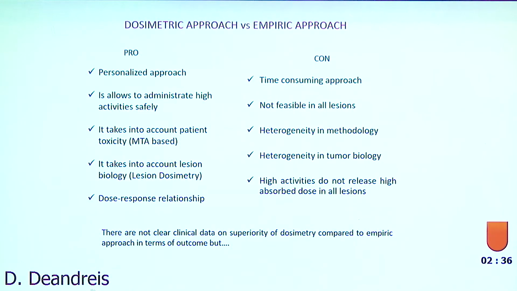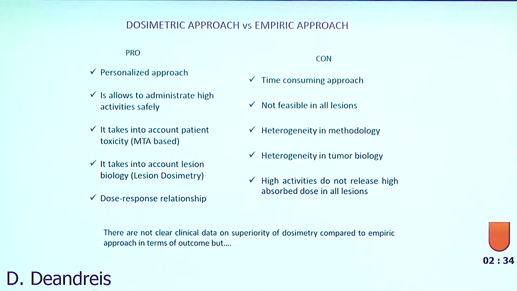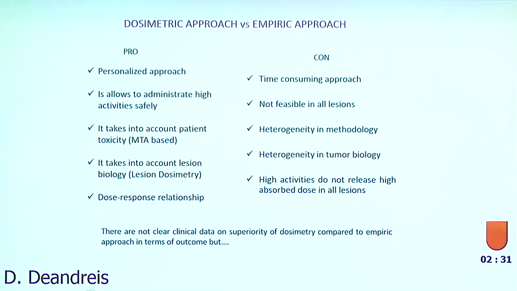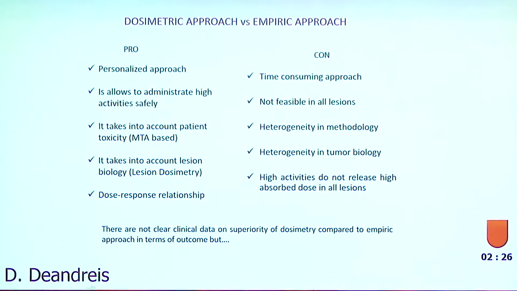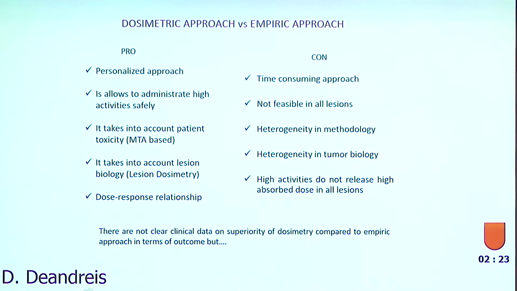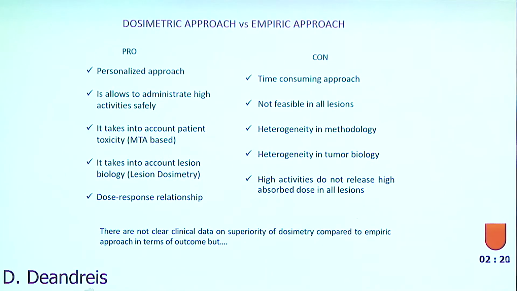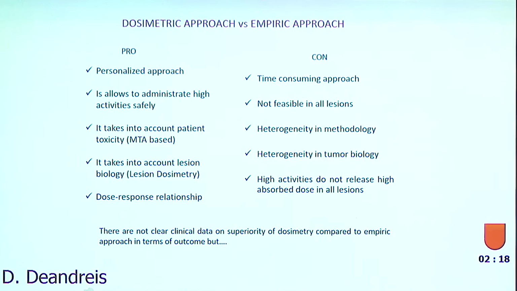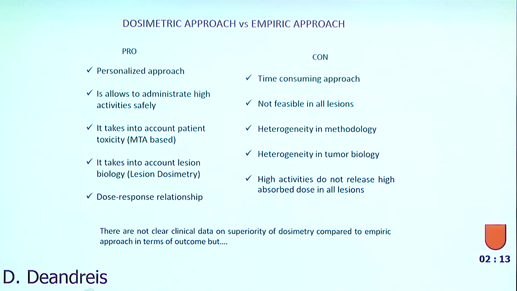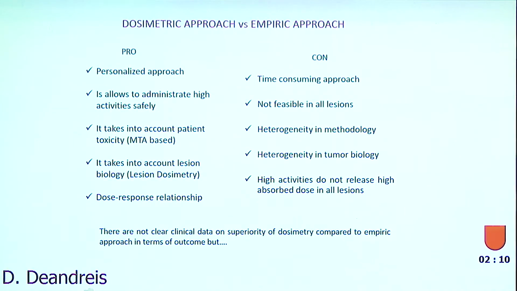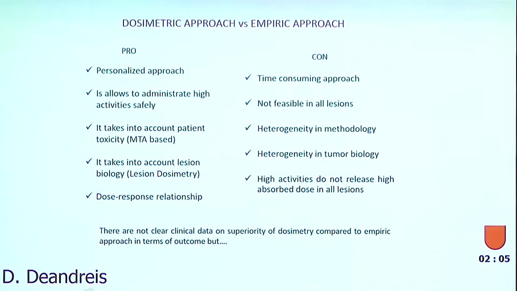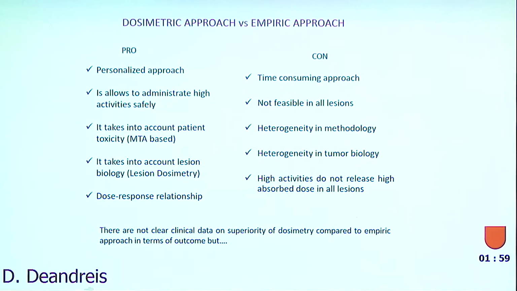And there is still heterogeneity in methodology among the different dosimetric approaches, the pre- and post-MTA lesional dosimetry based, and of course we have heterogeneity of tumor biology, and this we cannot change. Based on lesional dosimetry, we know that high activity does not deliver a high absorbed dose in all the lesions. So there are some lesions that maybe can benefit from higher activity, and lesions that do not. There are no clear clinical data on the superiority of the dosimetry approach compared to the empiric approach in terms of outcomes.